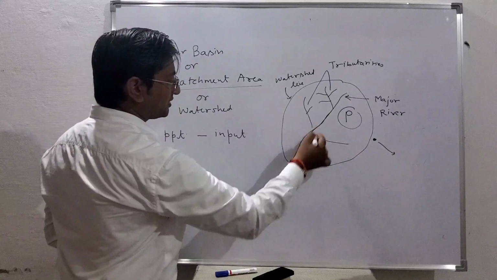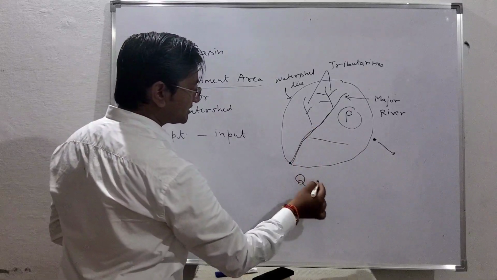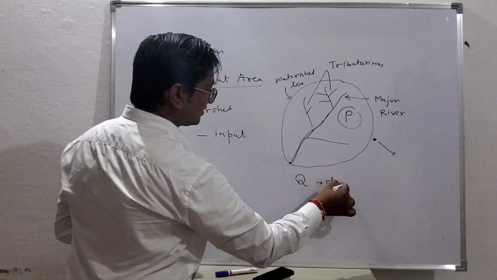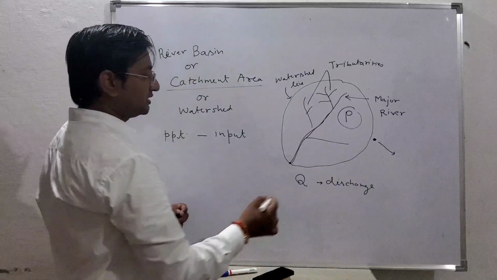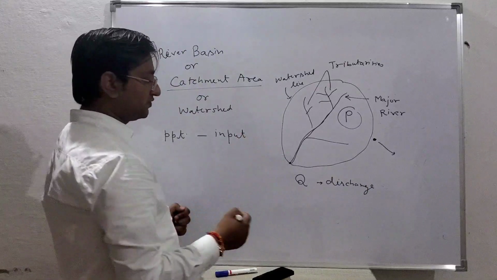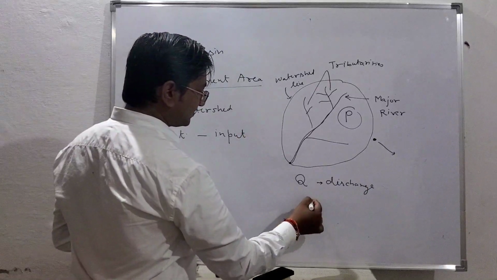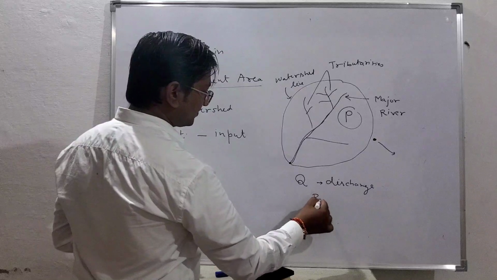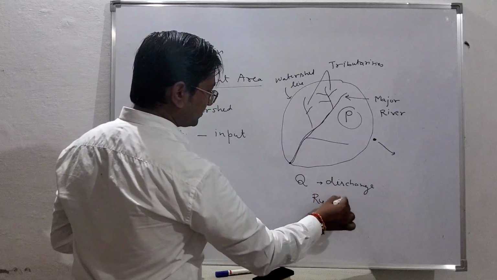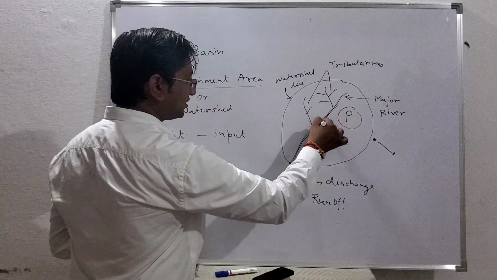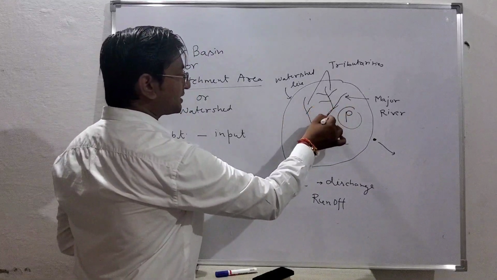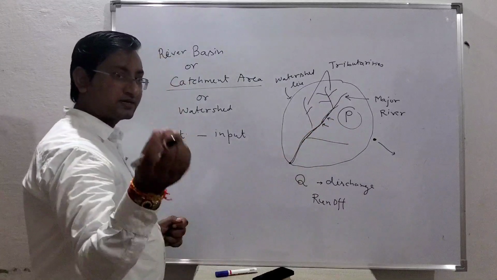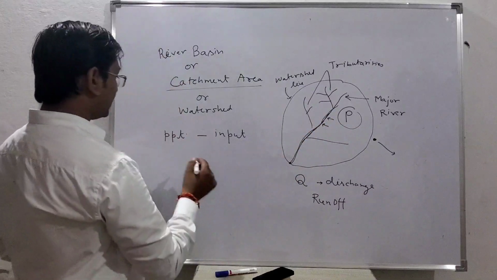I'm talking about this Q, which is discharge. A few terms are synonyms of each other. Q means the rate of flow. We also use another term, runoff. How much water is running off over here? From the precipitation, how much water is reaching this river, we are talking about that. So the output is runoff.